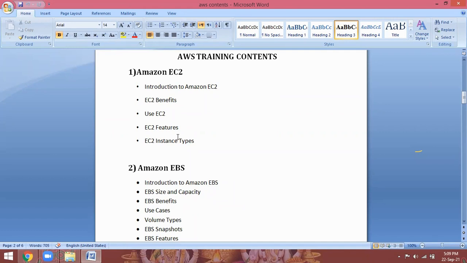So Elastic Compute Cloud. In this session, the first topic: what are the benefits of EC2? Use cases. What are the features? What are the different types of instances? Different types of instances is nothing but, for example, I have a Lenovo laptop, that is one hardware.